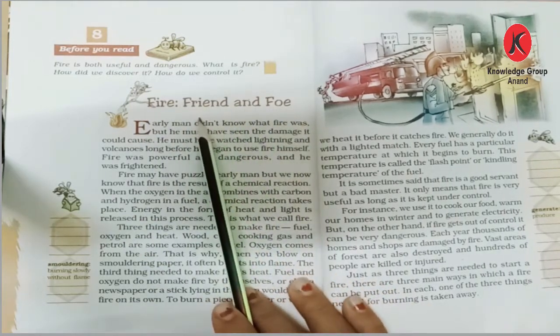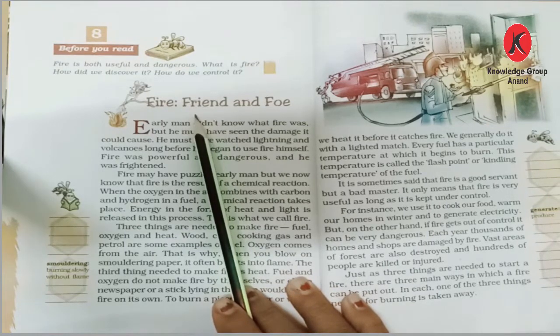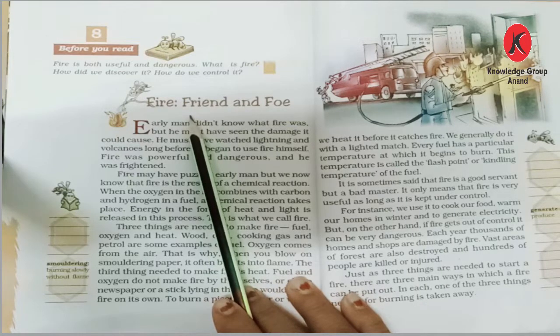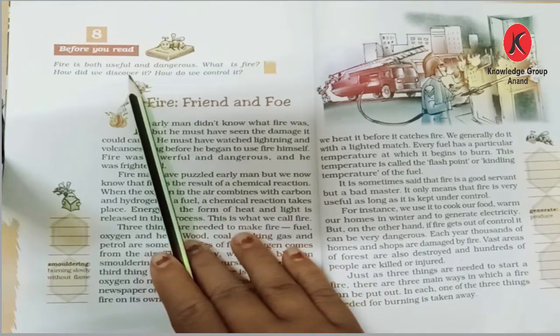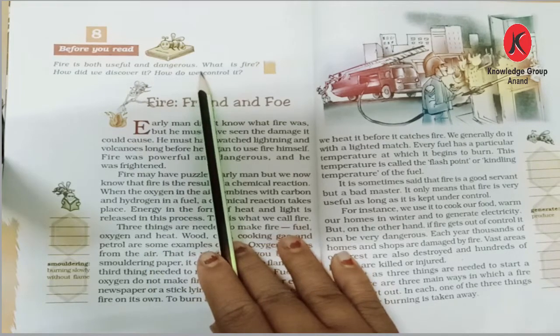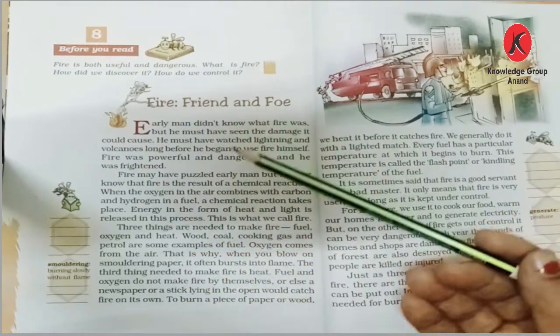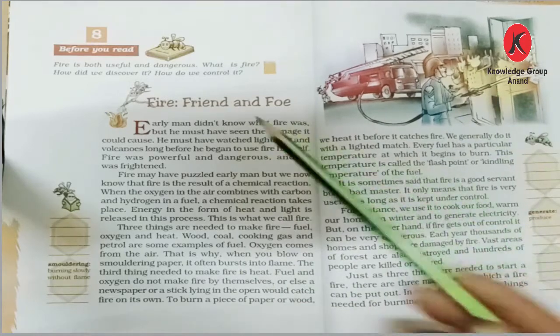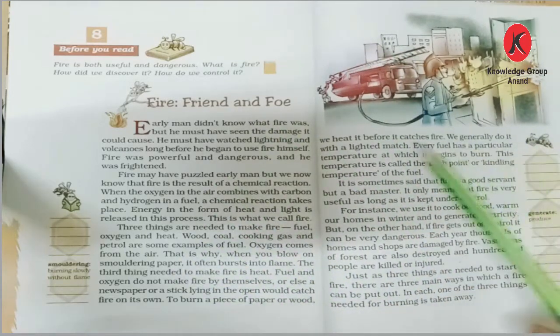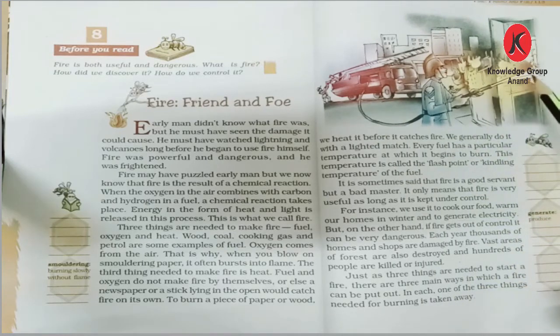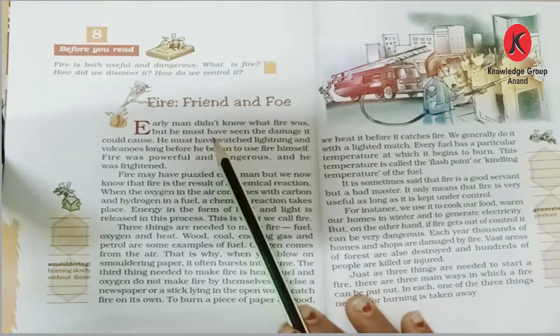Today we will be learning a new unit, number 8, Fire, Friend and Foe. Fire is sometimes good because it can be our friend, but sometimes it cannot be our friend. It is very dangerous in our life. Fire is both useful and dangerous. What is fire? Let us learn in this lesson. You can see in this picture how the firefighters are extinguishing the fire. So let us go through the lesson.